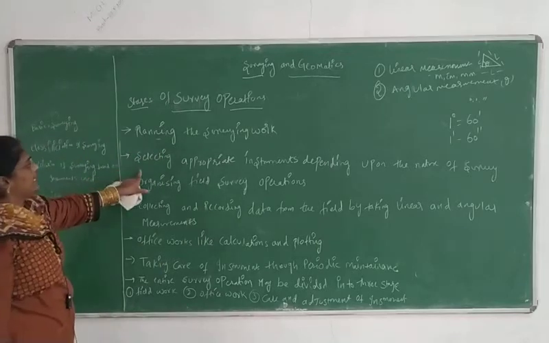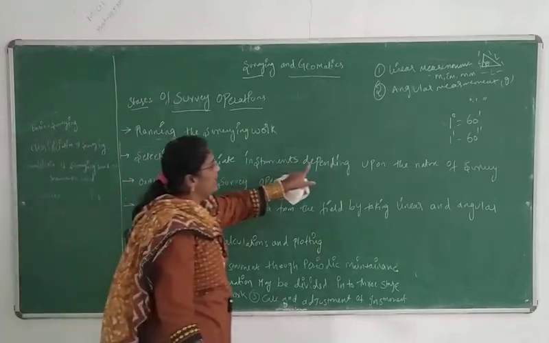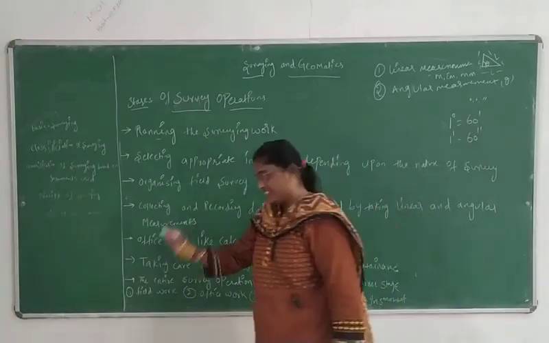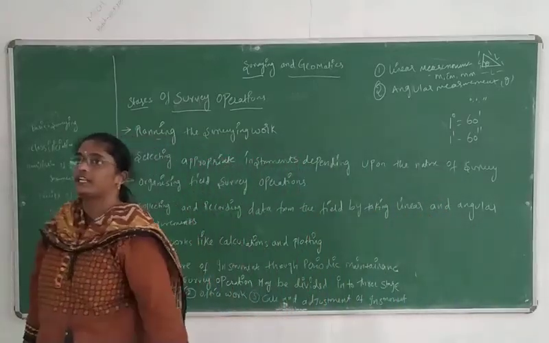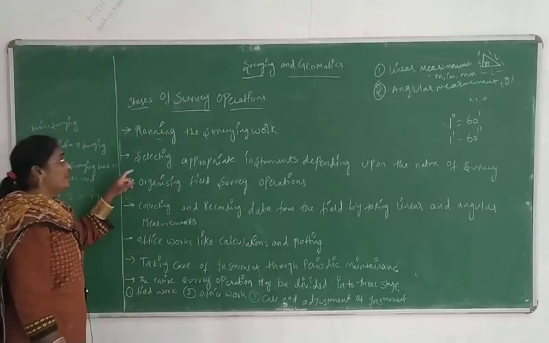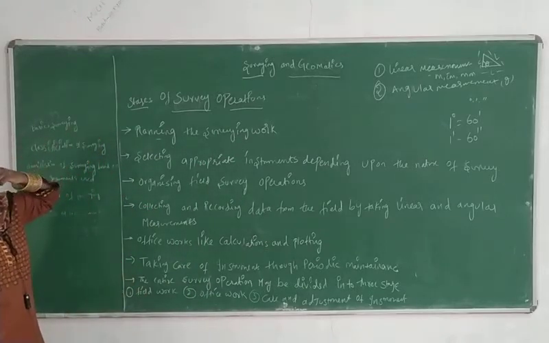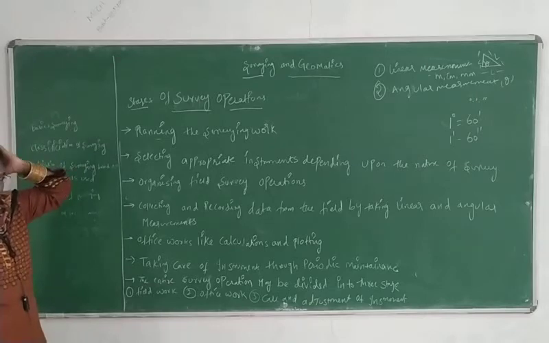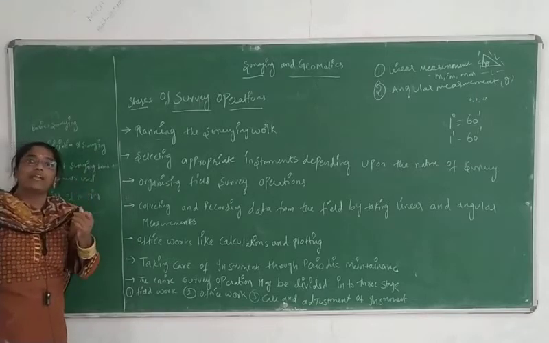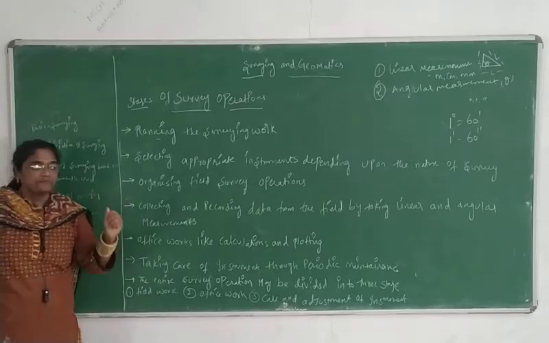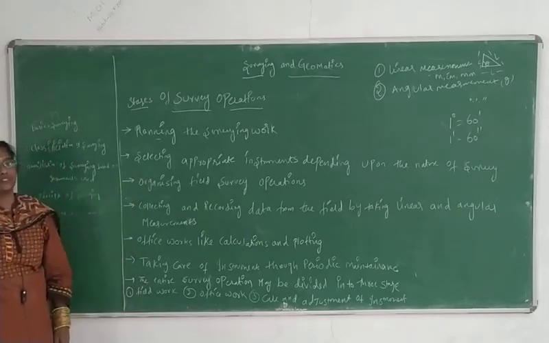Next, selecting the appropriate instrument depending upon the nature of the surveying. Why are they telling the nature of the surveying, why does this term come into the picture? See here, for example, our compass will have a magnet in it, so that is not suitable for places nearer to the poles.